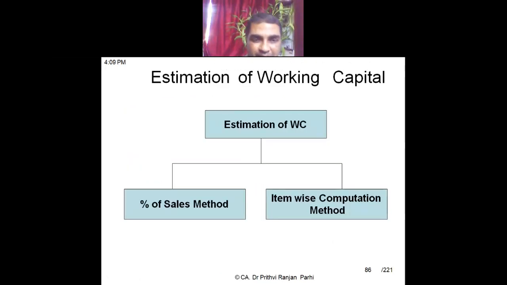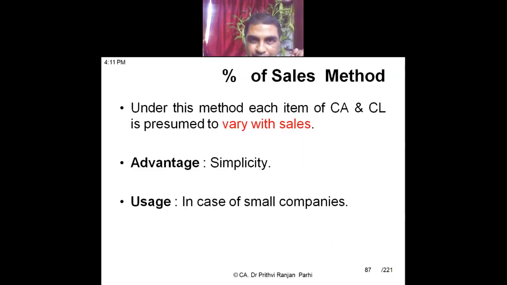Now we'll be coming to two more methods of working capital management. First, the percentage of sales method. Here, every component of working capital we estimate with the help of sales. As a percentage of sales, we estimate each component. Another is the item-wise computation method. Each item of the working capital, let us say the cash, the raw material, each component will be computed, and finally we will be able to compute working capital.